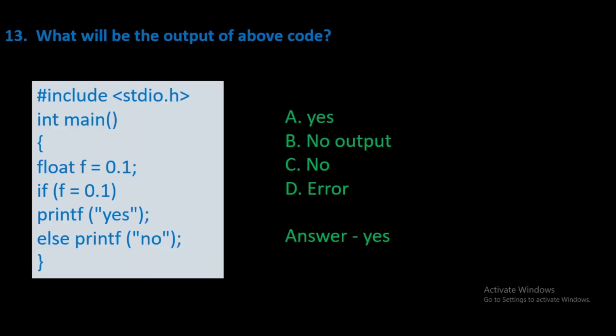Next and final question is, what will be the output of the above code? So as you can see in the code, we have given a float variable f, and we assign the value 0.1 to that variable, and after that we are not comparing in the if statement, we just assign the value to f again as 0.1. So control first goes in if, and after that it will print yes. If the value were 0, then it would go inside the else statement, but here it will print yes.